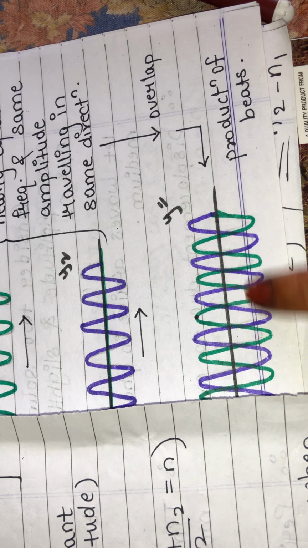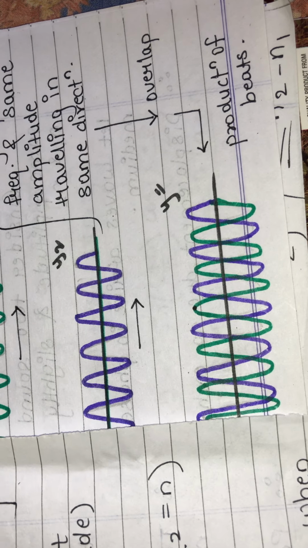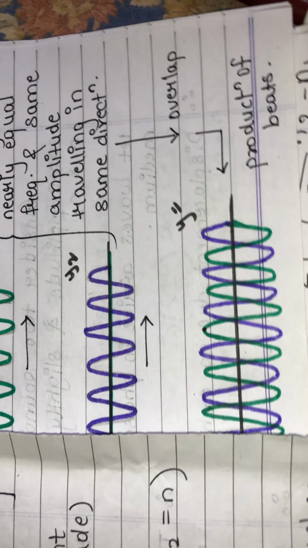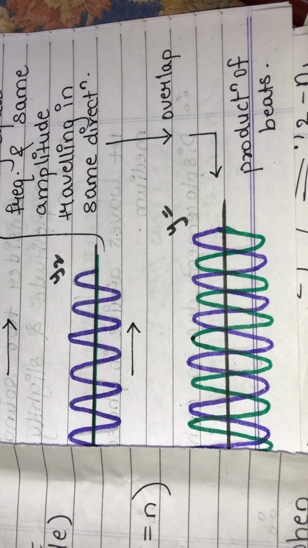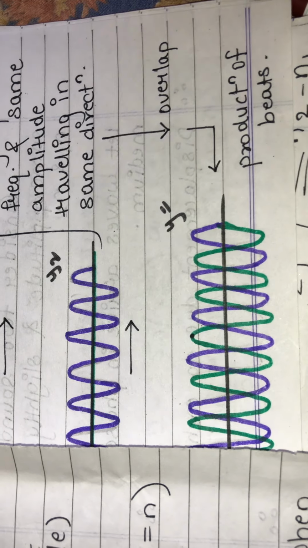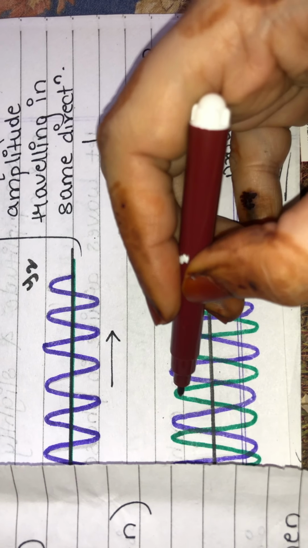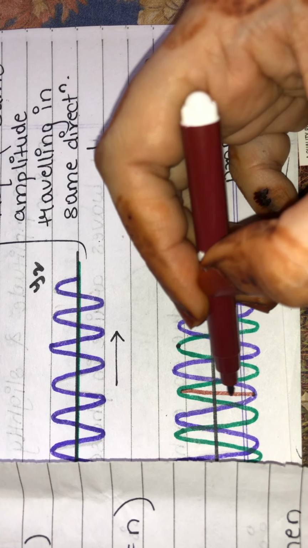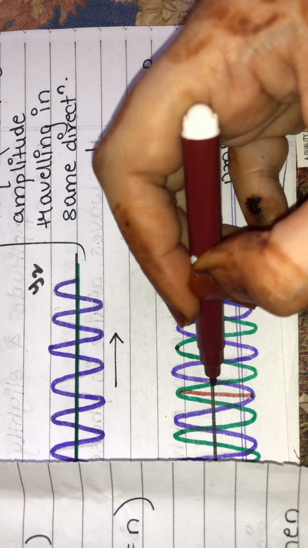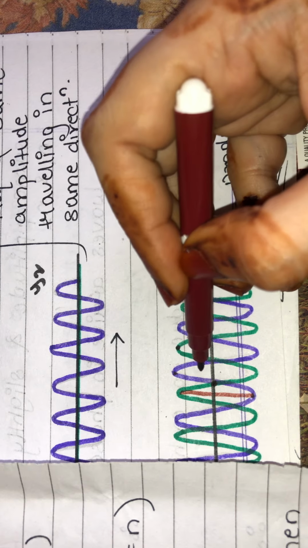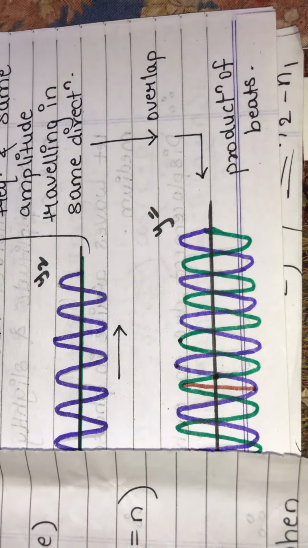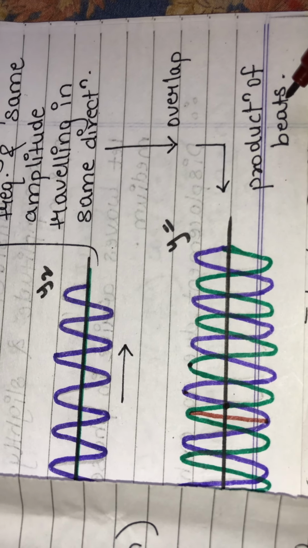This is what is production of beats. Here the beats are produced. What is beats production? It is when you listen to a maximum intensity of sound. If you are here and you listen to this intensity of the sound, it will be loud, and if you are here, it will be soft. If you hear such a type of sound, then it is production of beats.